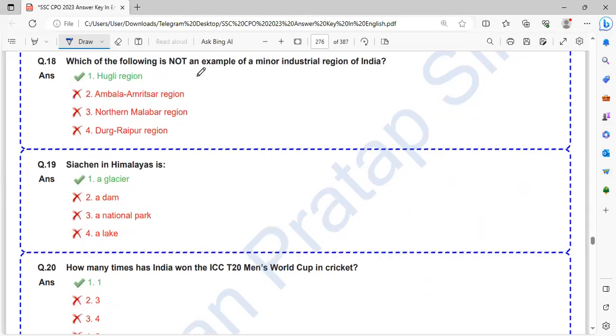Which of the following is not an example of a minor industrial region of India? So, Ambala-Amritsar region, Northern Malabar region, Durg-Raipur region are the minor industrial regions. So, Hooghly region is not a minor region. So, this one is the correct answer.